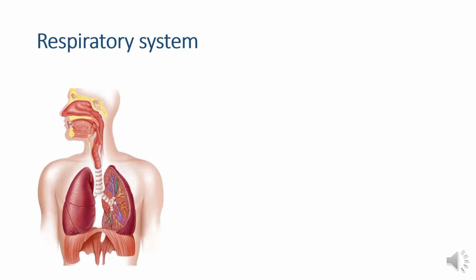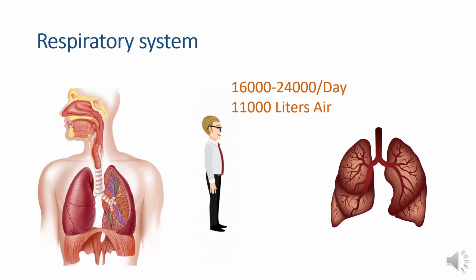The human respiratory system is one of the vital organ systems of the body. It breathes about 16,000 to 24,000 times per day, which exchanges about 11,000 liters of air with the atmosphere. In this process, the oxygen of the atmospheric air is delivered to the human body, which is then utilized by all the tissues. And the carbon dioxide, which is produced by the human body, is exported to the lungs and then exchanged with the atmospheric air.